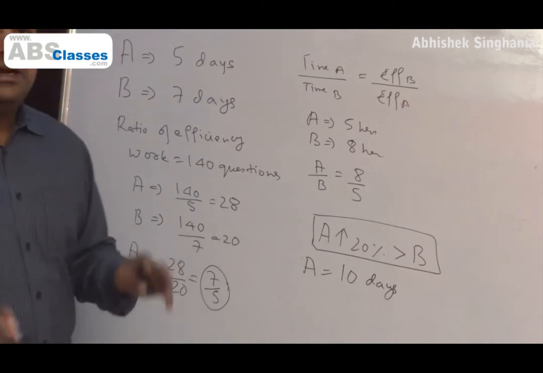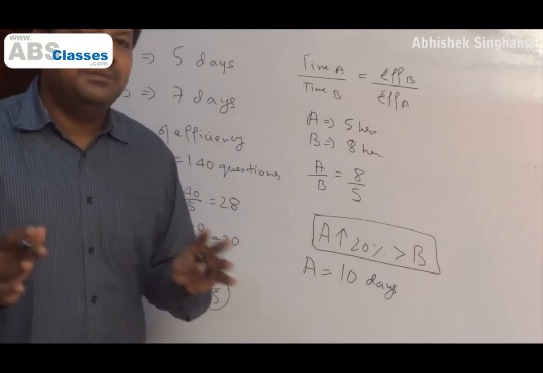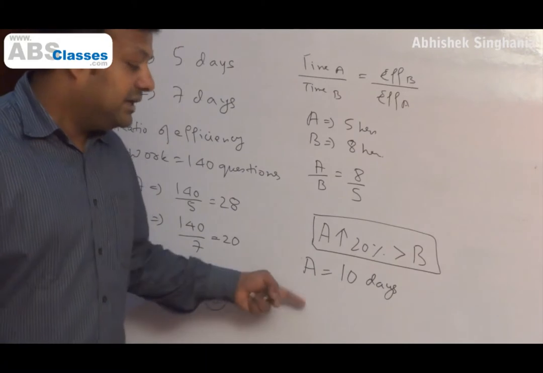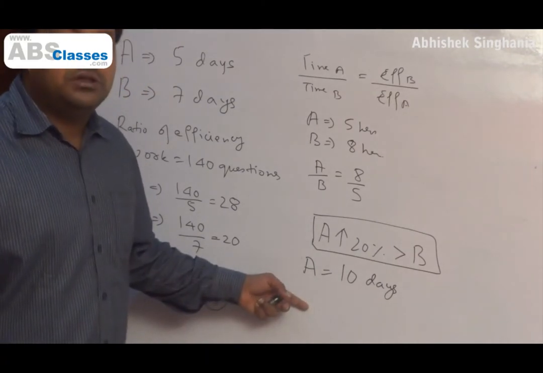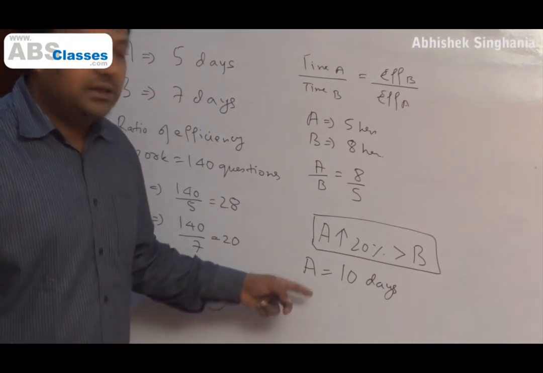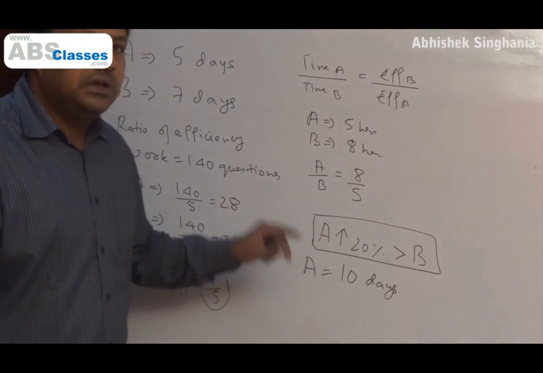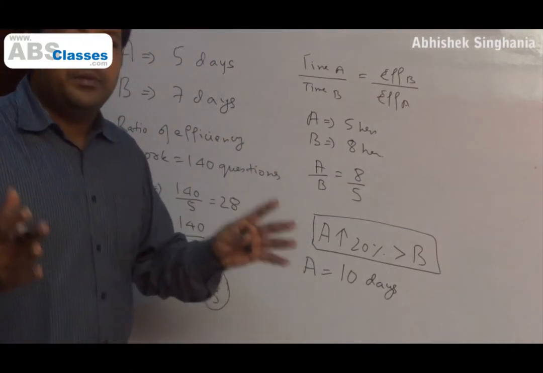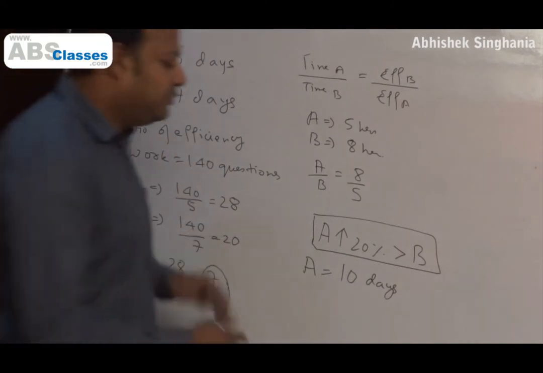Now we know that ratio of efficiency is inverse of the ratio of the time that they will take individually. They are asking us time. There is no other way to answer this question because they have not given us any information. They have given us information only for efficiency. So we'll connect that efficiency information with the time question. How do I do that?